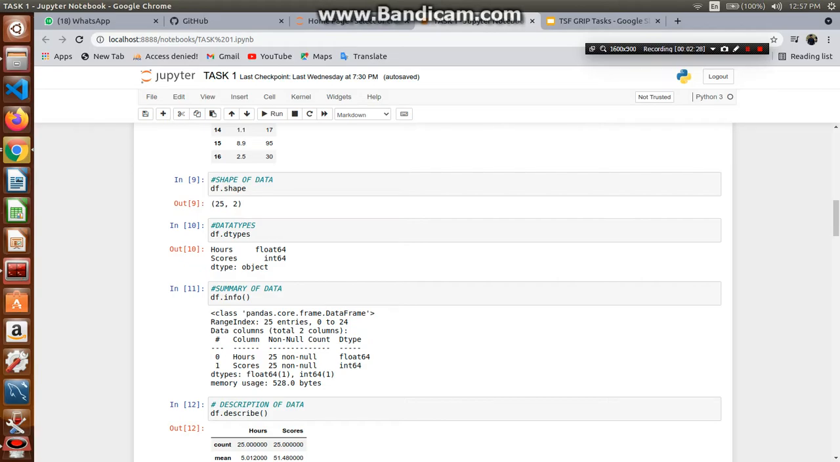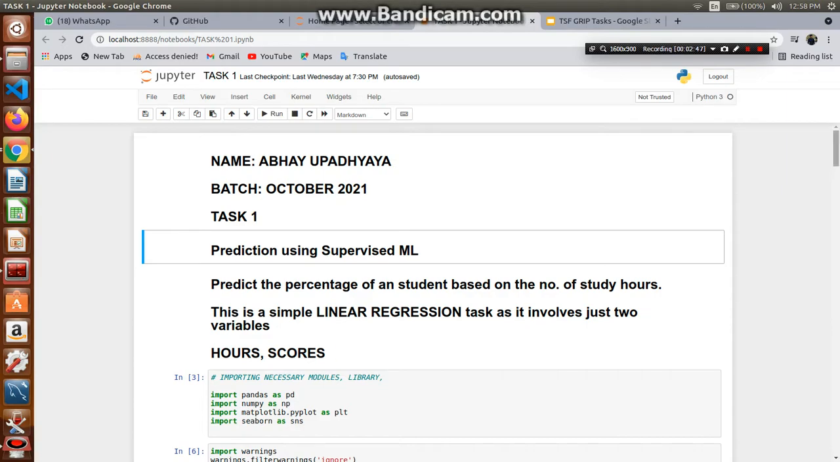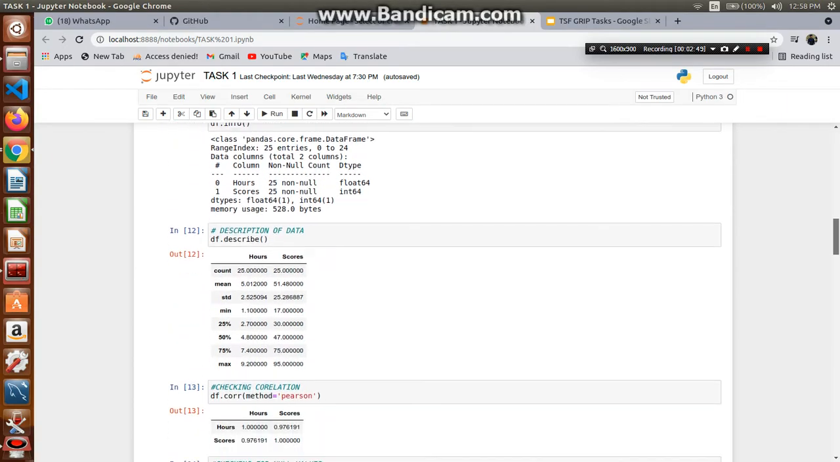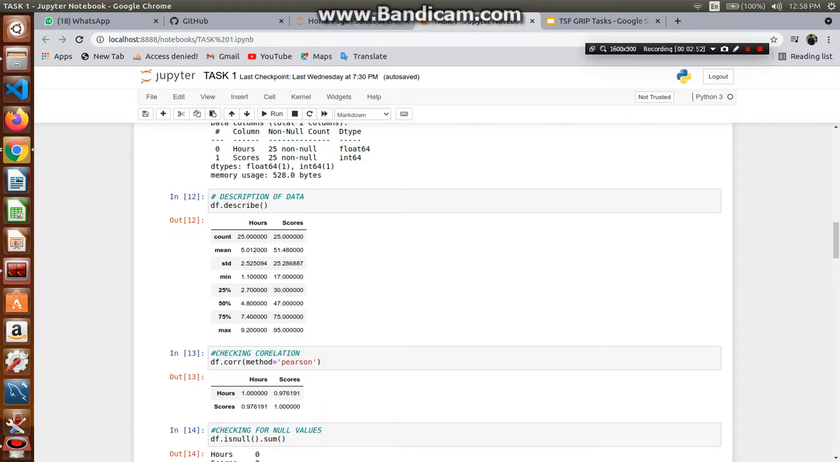In order to get the summary of the data, we'll use the dot info function. In that we'll know whether there are any null values or not. So in hours there are 25 rows with not a single null value, and the data type is float. And in scores there are 25 rows with not a single null value, and the data type is integer. Moving ahead, in order to get the description of the data, we'll use the dot describe function, in which we'll get the count, the mean, standard deviation, minimum, median, and the max value of the hours and the score.